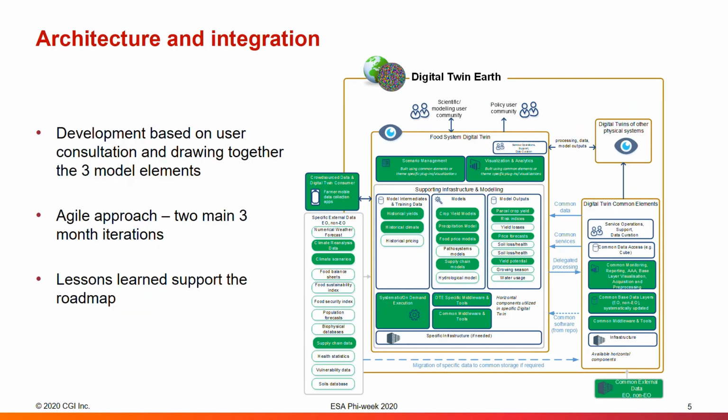The purpose of the architecture and integration within the preparation of the demonstration is to support the use case and draw conclusions for the roadmap. The architecture and integration is very complex overall, and as you can see, only the green components will be demonstrated in this project, so we still have a lot of future work to do. There will be development based on user consultation and drawing together the three model elements. There will be an agile approach to the project with two 3-month iterations and a lessons learned to support the roadmap.